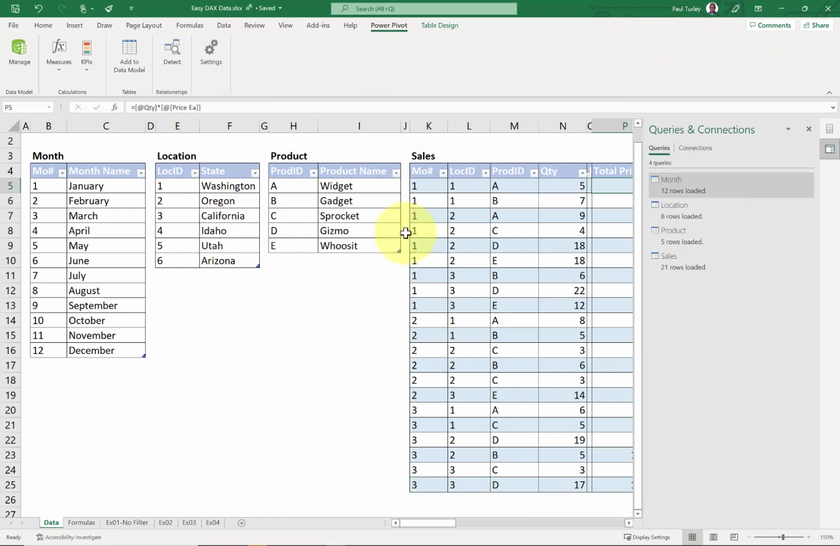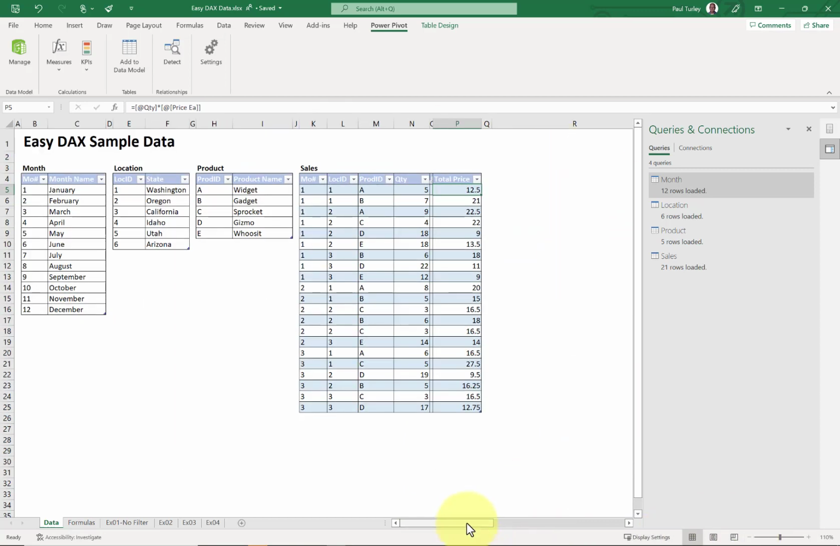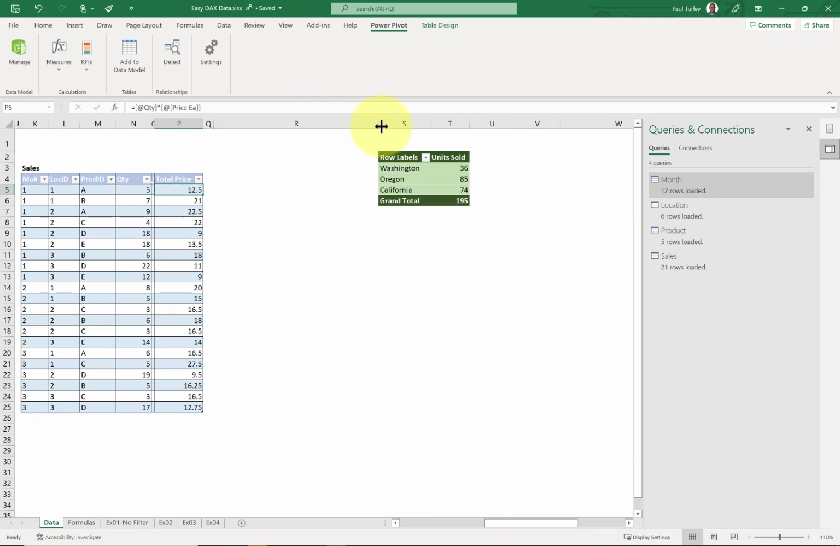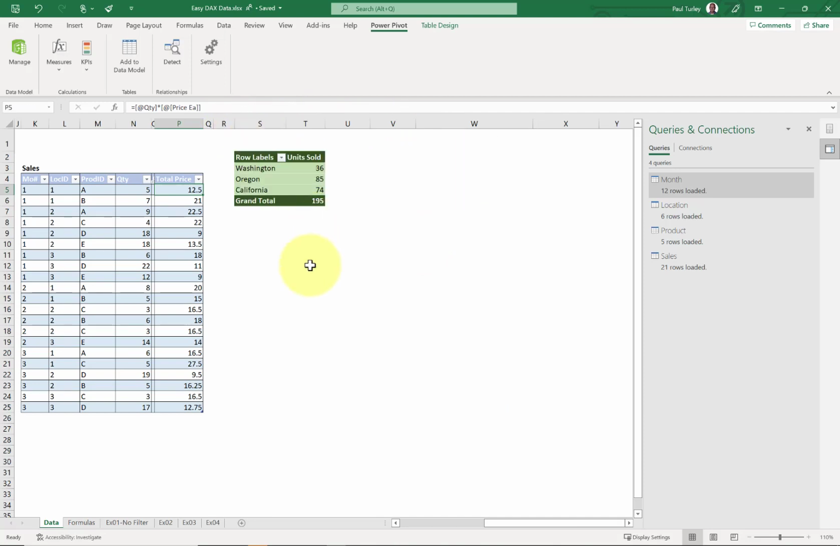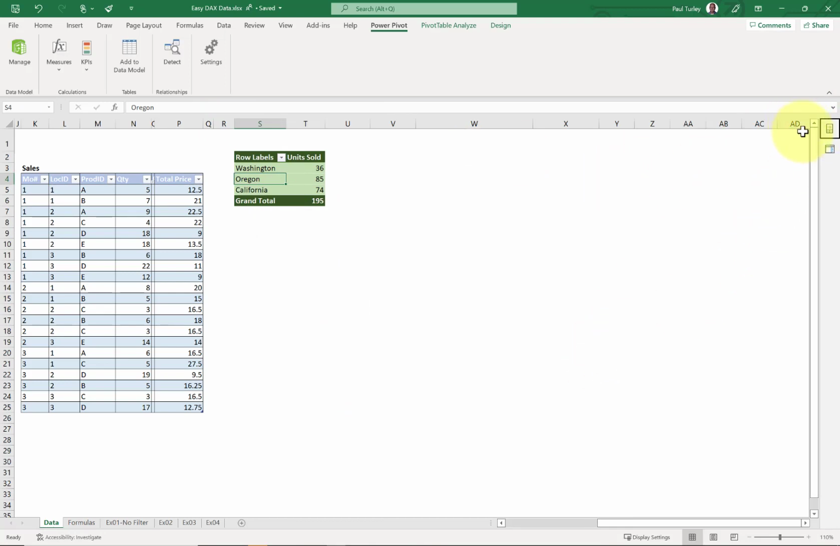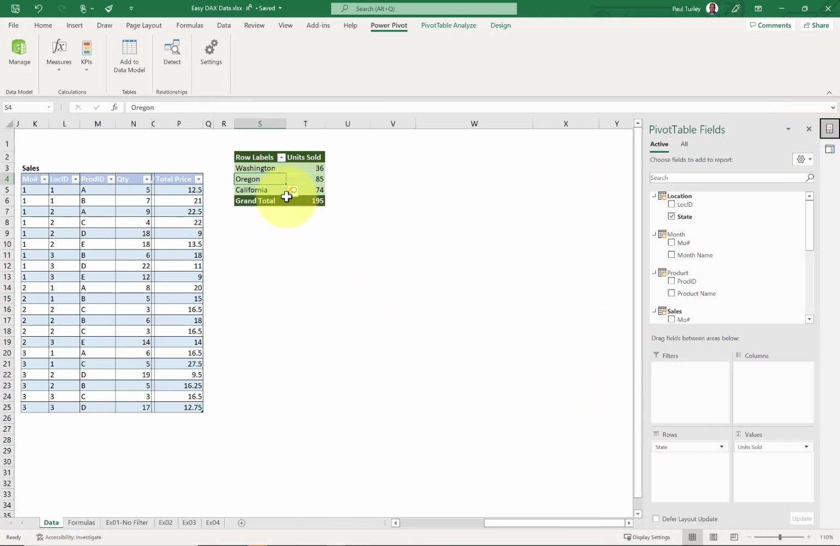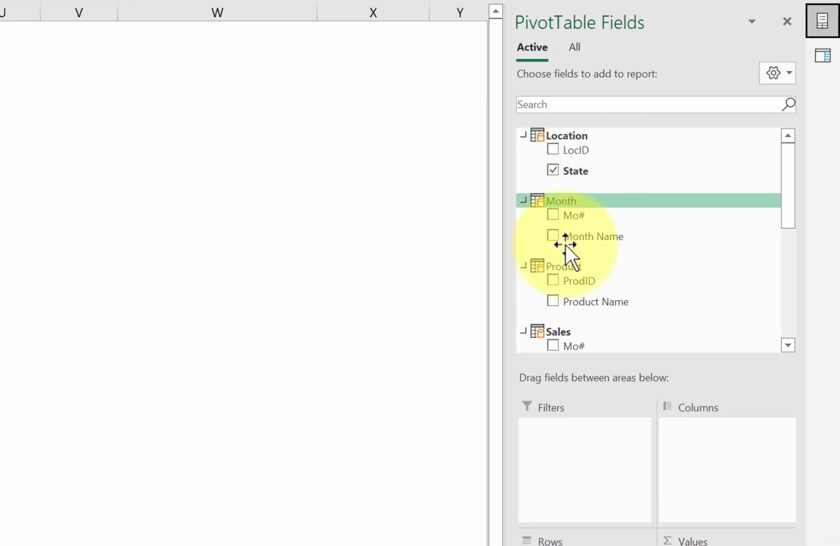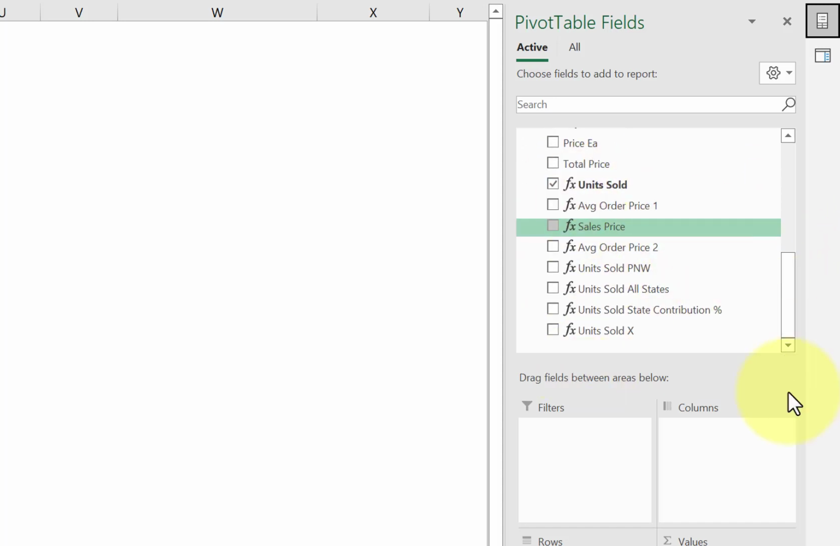All right, well, since we have this in a data model, it means that I can actually interact with this data. And I've done that by creating a pivot table on this worksheet. So this pivot table that I've created is based on that data model. And I can look at the field list for that pivot table, and here I can see my location table, month table, product table, and my sales table that has some measures in here. Now, we're going to talk more about measures, but I want you to look at this very simple measure. This is my units sold measure.